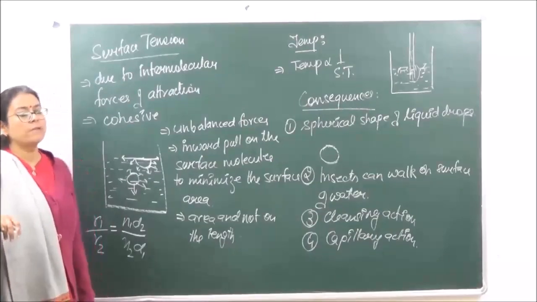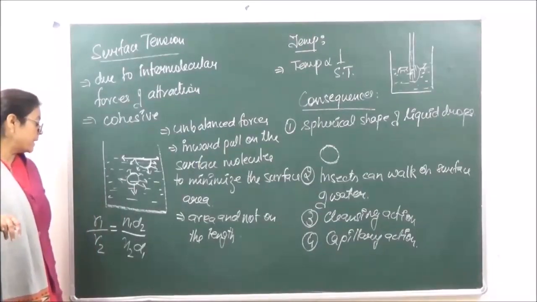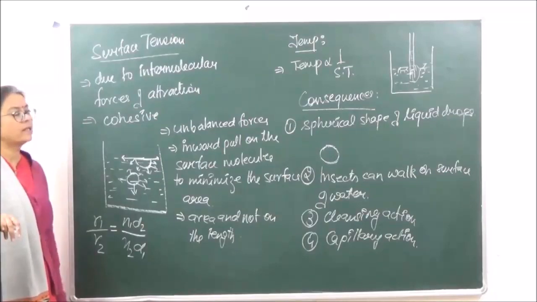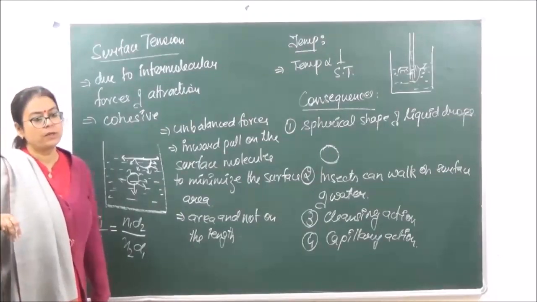So if we know the surface tension of water and the density of the liquid, we can calculate the surface tension of the liquid. ठीक है?